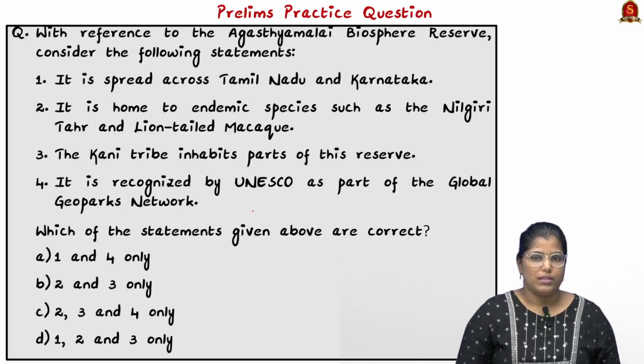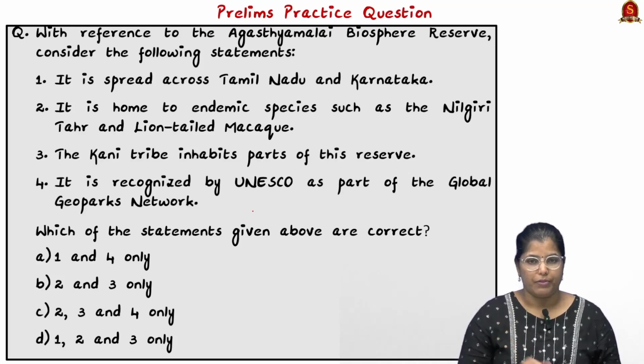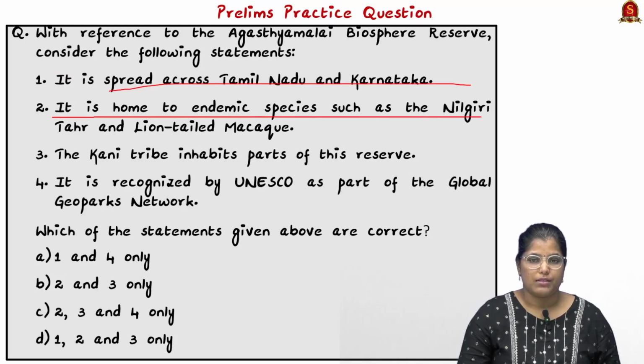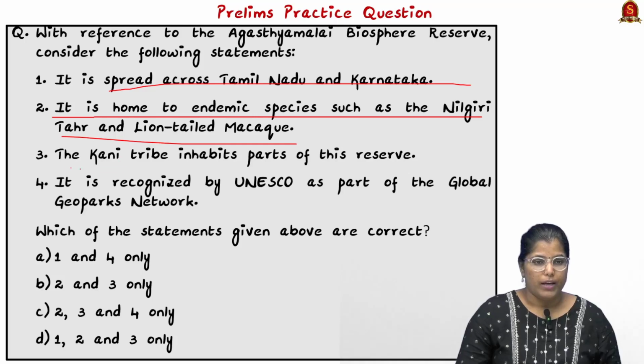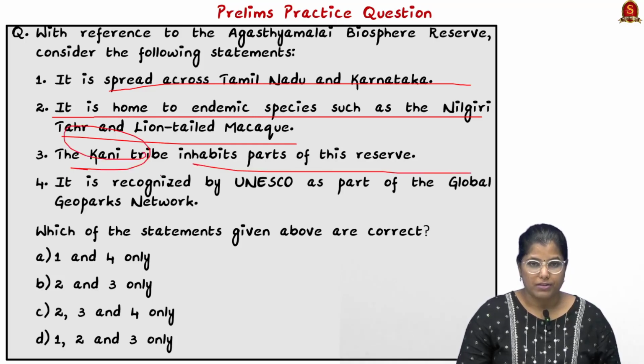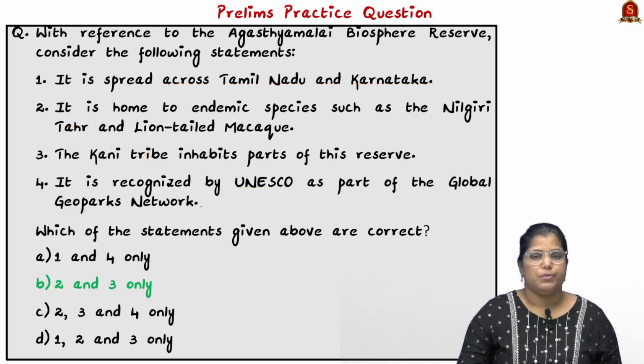Now, based on the questions we have discussed, I have framed a prelims question for you. Here, the Agastya Malai Biosphere Reserve is spread across Tamil Nadu and Kerala. Second statement says it is home to endemic species such as the Nilgiri tahr and lion-tailed macaque. The Kani tribe inhabit parts of this reserve. It is recognized by UNESCO as part of the Global Geopark Network. The correct answer for this particular question is option B, 2 and 3 only.